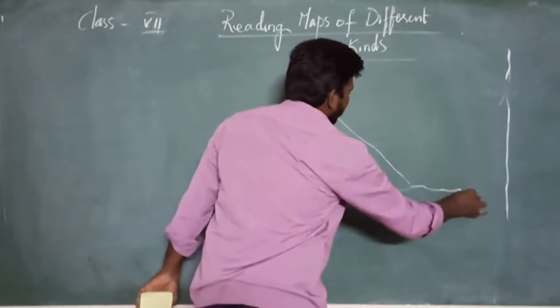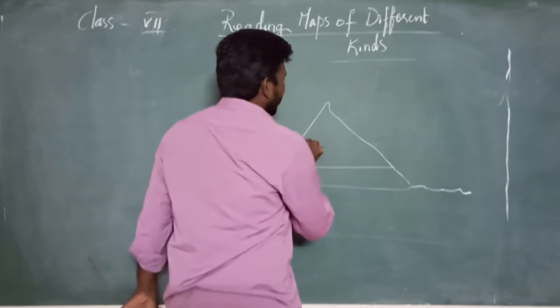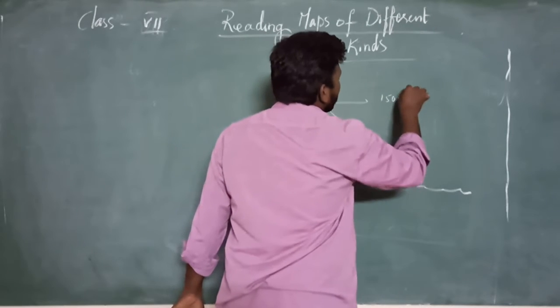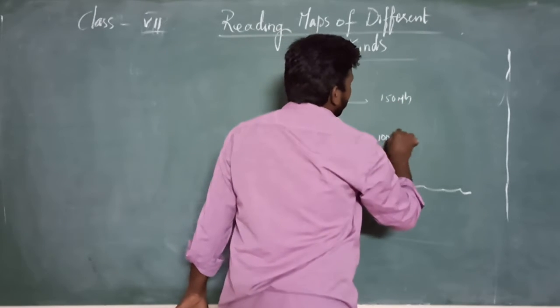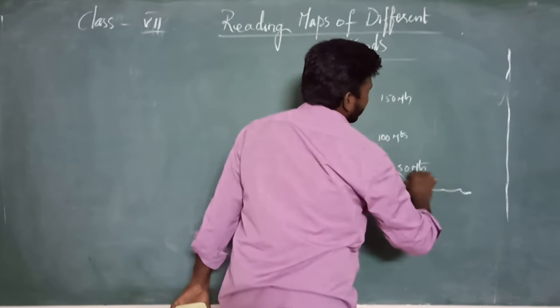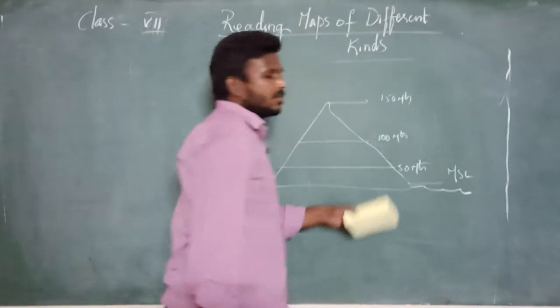Okay. Here the water is there. There is a village, 150 meters height, 100 meters, 50 meters. That means here when we compare to MSL is about 50 meters.